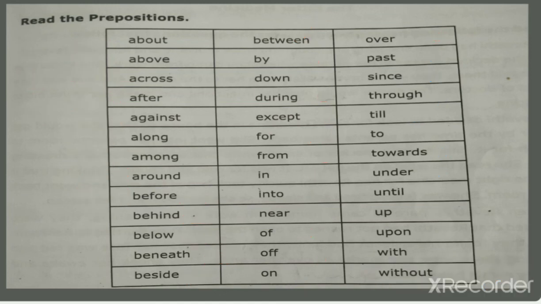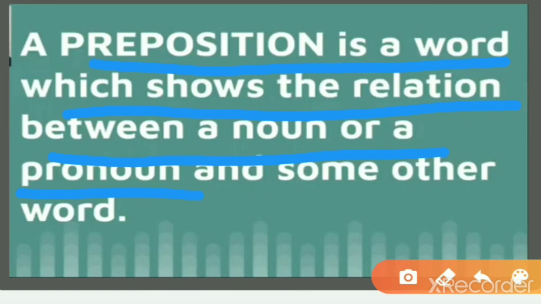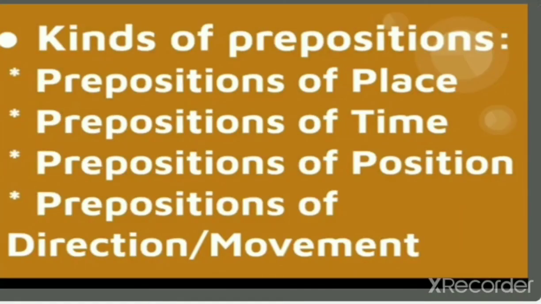So what we have read today: we have read the definition of preposition, that is, a preposition is a word which shows the relation between a noun or a pronoun. It shows what is the relation between both of these. Then we have discussed the kinds of prepositions.